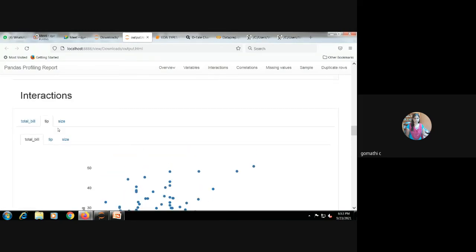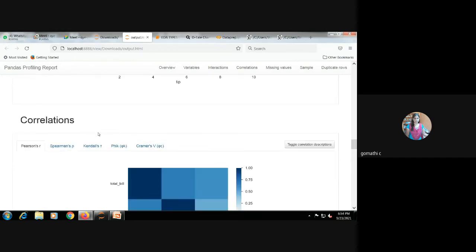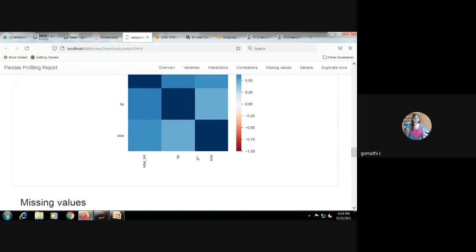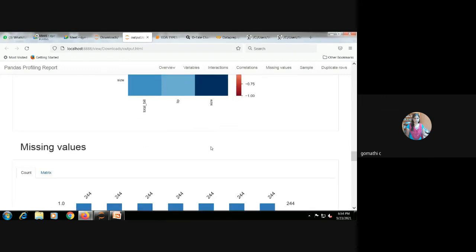If you are finding the interaction between two columns, we can even see the correlation. We can see the correlation between them using this heat map, and identify the correlations.